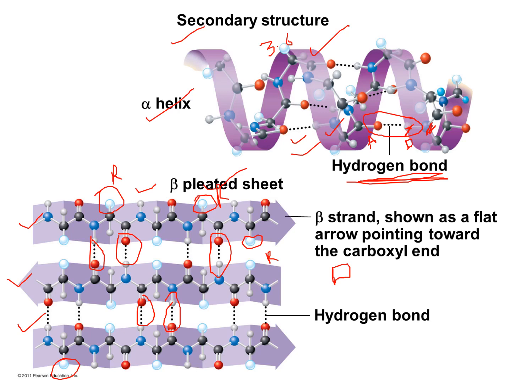In beta pleated sheet there could be two types of beta sheets. One is parallel and the second one is anti-parallel. What is anti-parallel and parallel? When the amino groups of all the peptide chains which are forming the sheet are coming on one side, then they are parallel beta pleated sheets. If they alternate, suppose in the first chain the alpha amino group is on the right side and in the second one it is on the left side, so if you see the direction, the first peptide chain is going towards the right side and the second peptide chain is going towards the left side, then these are called anti-parallel beta pleated sheets.